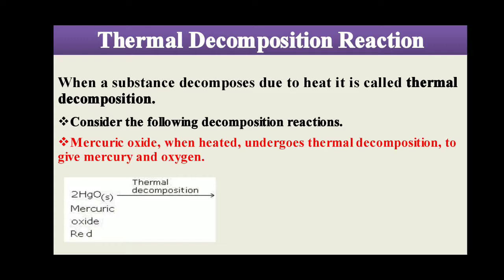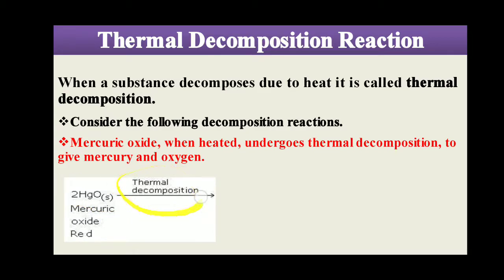You can see here 2HgO. HgO means mercuric oxide: Hg is mercury, O is oxygen. Mercuric oxide is red in color and a solid substance.